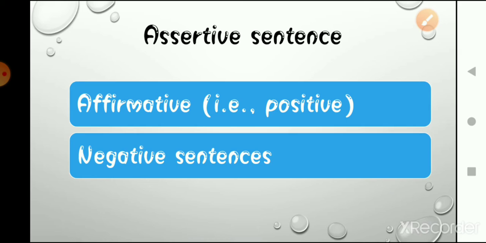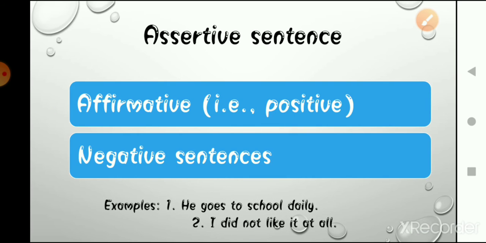What are positive and negative sentences? Positive sentences means it will have a positive statement. For example, if I say he goes to school daily, this is a positive sentence. And what is a negative sentence? A negative sentence is, I did not like it at all.